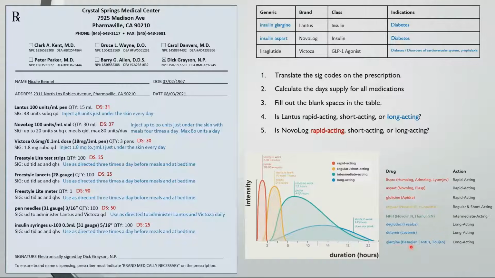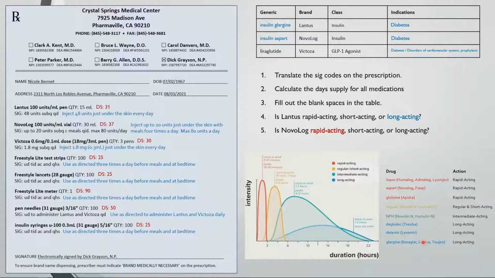Glargine and Basaglar: Basaglar is a basal insulin, which you can think of as long-acting. All the analogs or logs are rapid-acting, kind of like how the logarithmic scale increases so rapidly. Humalog is a human insulin, meaning it's a synthetic version as opposed to those being derived from animal sources. Admelog is another analog insulin that has a modified amino acid composition resulting in altered ADME, which is a common abbreviation in pharmacy short for administration, distribution, metabolism, and excretion. Novolog is an analog insulin manufactured by Novo Nordisk.